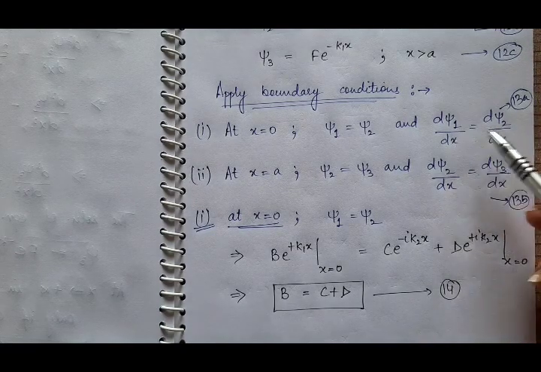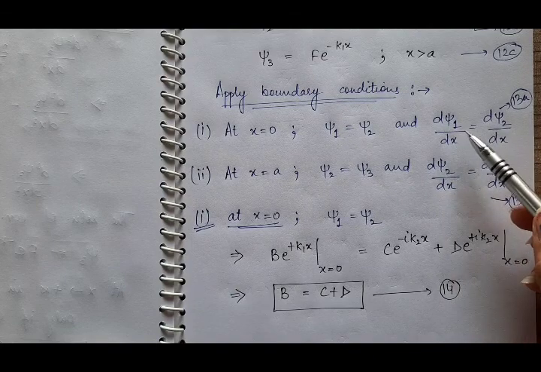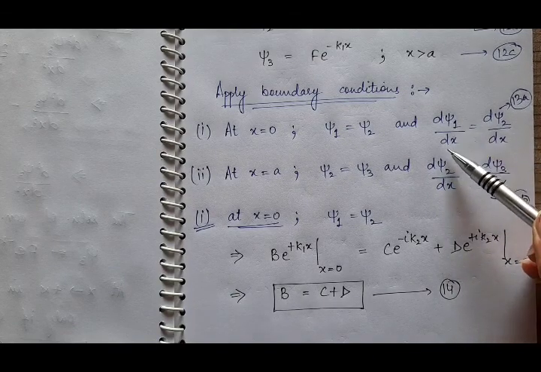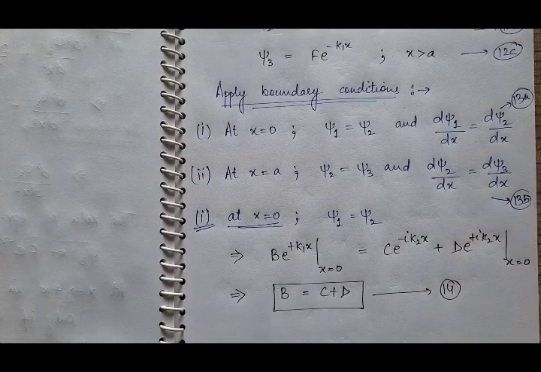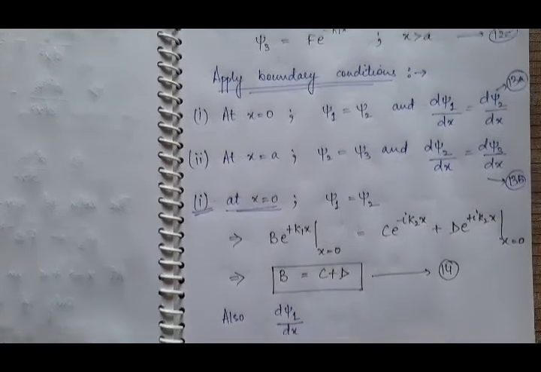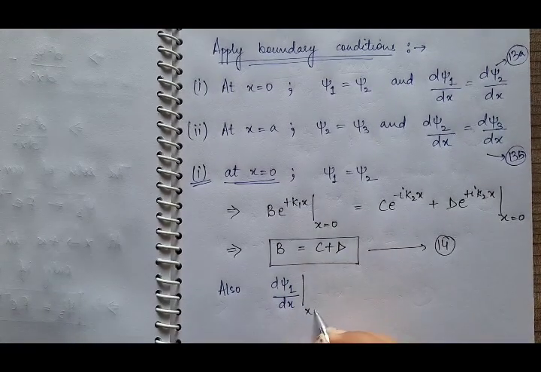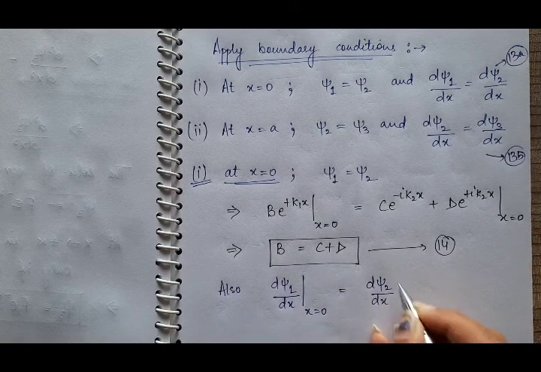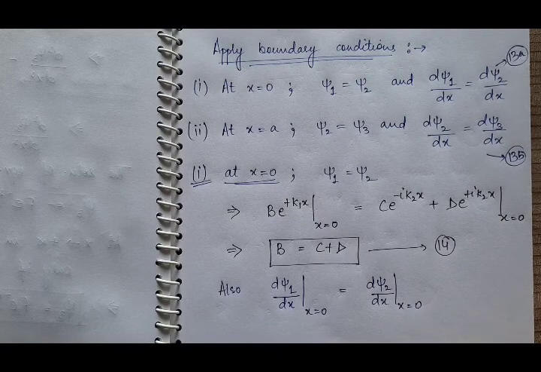Then from the derivative part, what will we have? d psi 1 by dx at x is equal to 0 is equal to d psi 2 by dx at x is equal to 0.